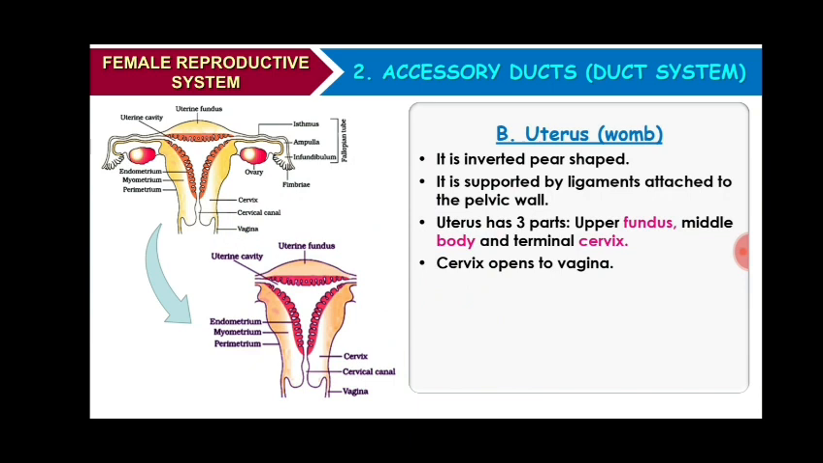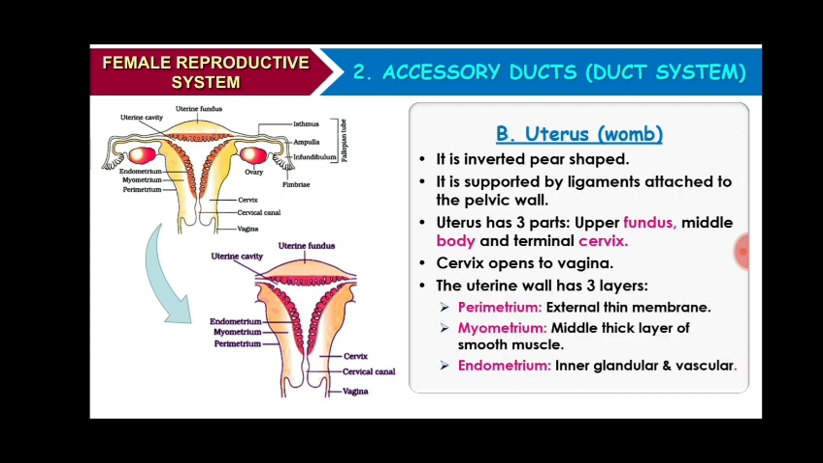Uterus is the part where the embryo develops into fetus. Uterus opens into vagina through a narrow cervix. Uterine wall has three layers of tissues, and the outermost layer is called perimetrium, middle layer is called myometrium, and innermost layer of uterus is called endometrium.